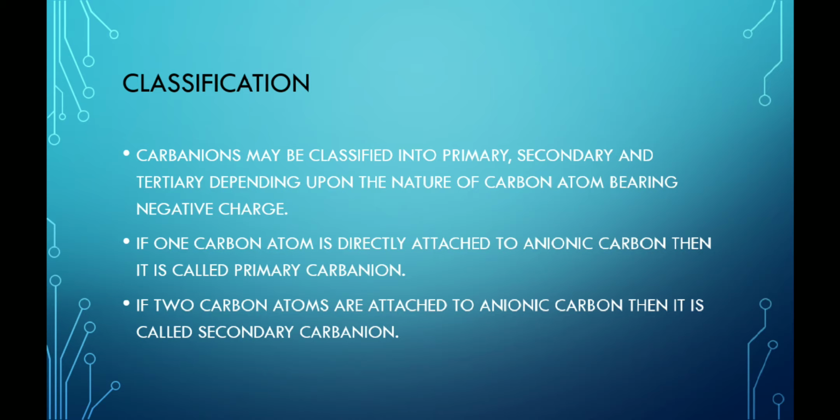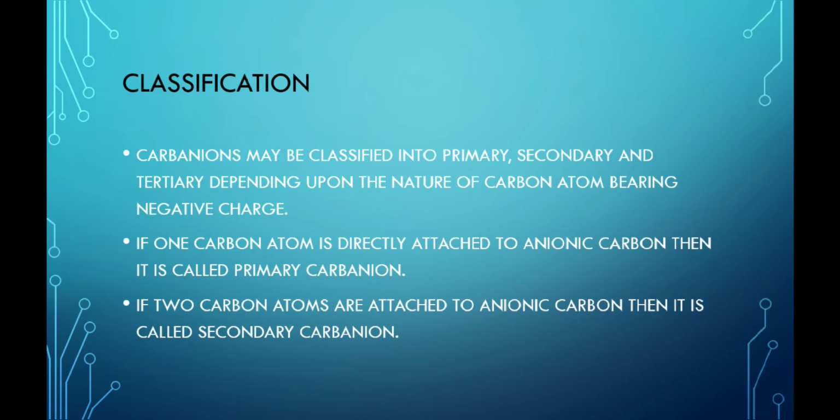Classification of carbanion. Like carbocations, the carbanions may be classified into primary, secondary and tertiary depending upon the nature of the carbon atom bearing the negative charge. If one carbon atom is directly attached to the anionic carbon, then it is called primary carbanion.